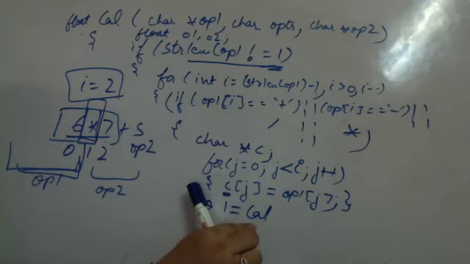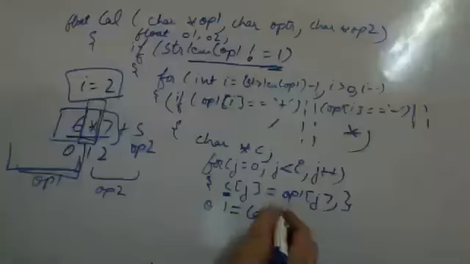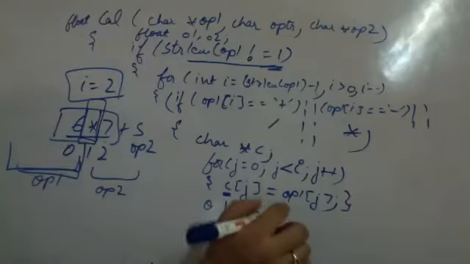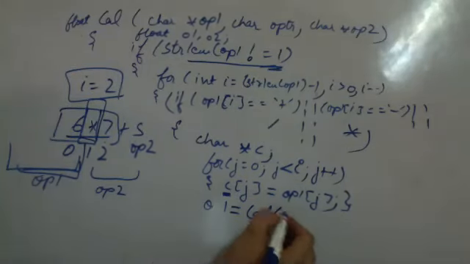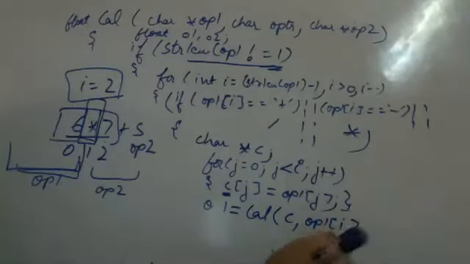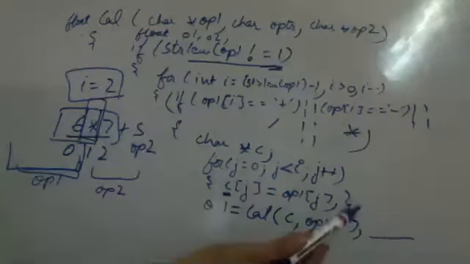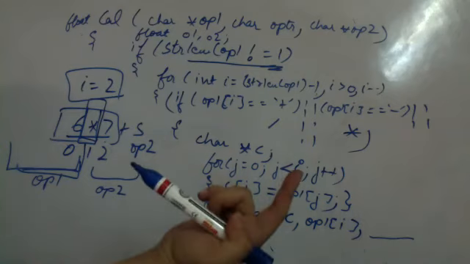Now you have to call calculate for both of the parts. So you are going to call calculate for the first part. Here is your C. The second part is the operator. So the operator is in OP1 of I. Only when it equals the operator was the call made. And after that, the remaining array, just like you took C, whatever it is, technically a single